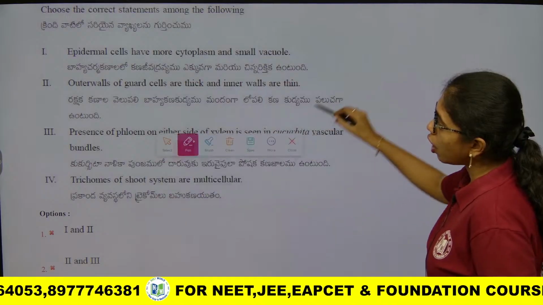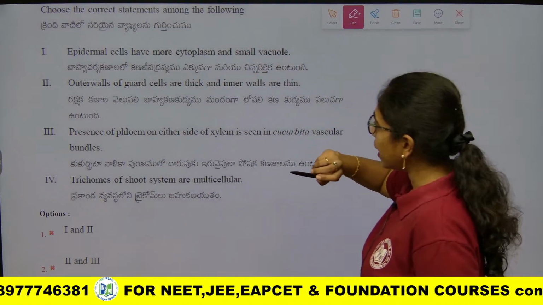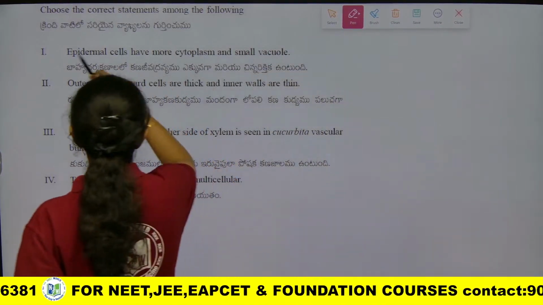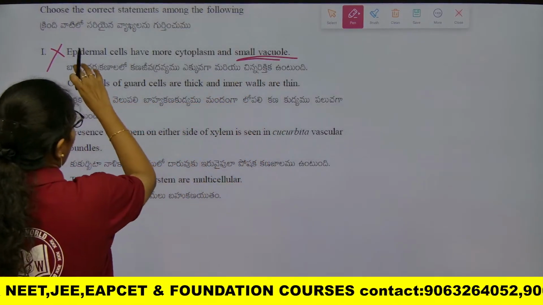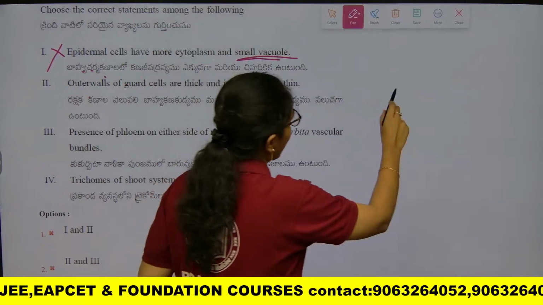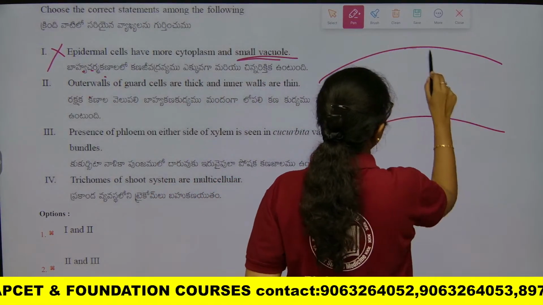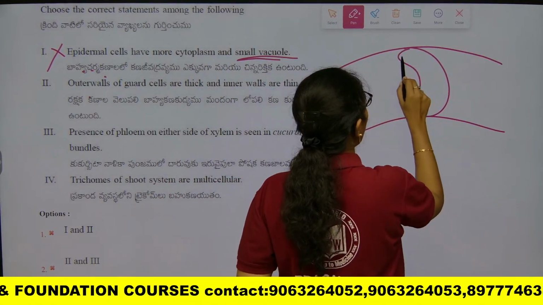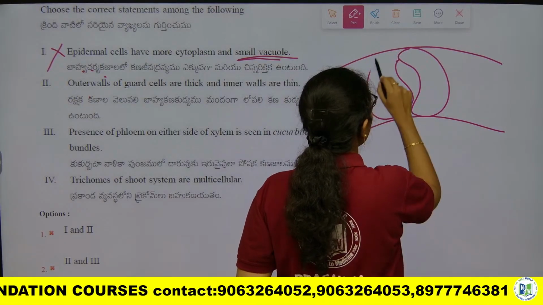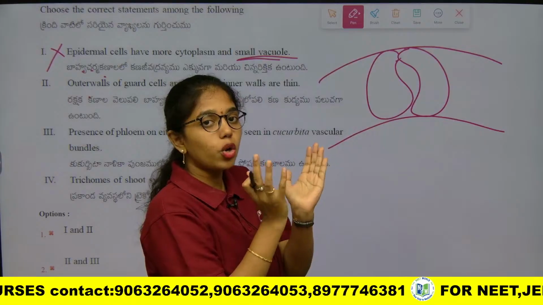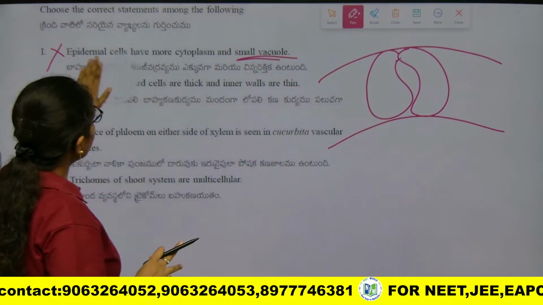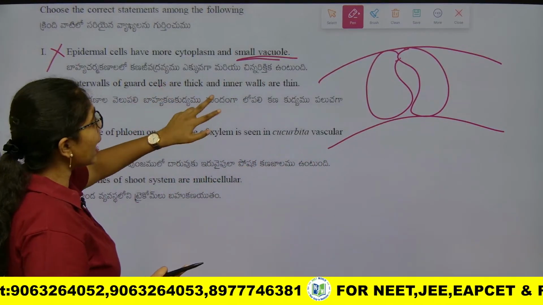Outer walls of guard cells are thick and inner walls are thin. This is wrong statement. Epidermis will not have vacuoles. And if you take the guard cell structure, the outer wall is thin and inner wall is thick. That is why it is easy to move for stomatal opening and closing.